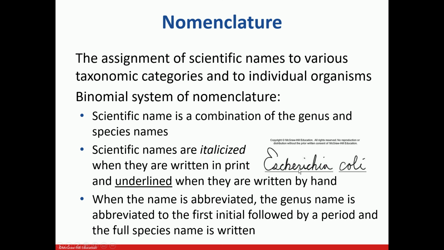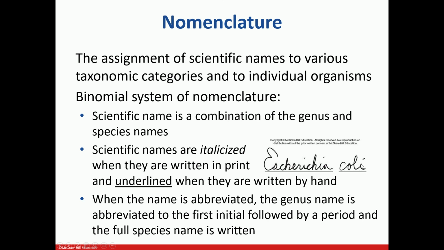So here is the example of the organism which I just gave you before, Escherichia coli. Escherichia coli is a bacteria. This is the example I gave, a bacteria which grows in 20 minutes. Escherichia coli is the scientific name of this bacteria. Escherichia is a genus name and coli is a species name.